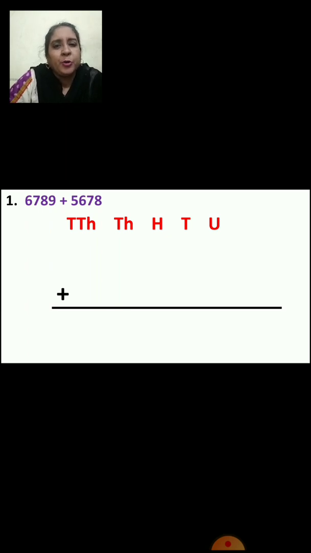First, you have to write the places: units, tens, hundreds, thousands, and so on. Now you are going to arrange, right? From where are you going to start? From the units place, right? So for the first number, which number will come in the units place? 9. In tens place, 8. 7 will come in hundreds place, and 6 will come in thousands place.